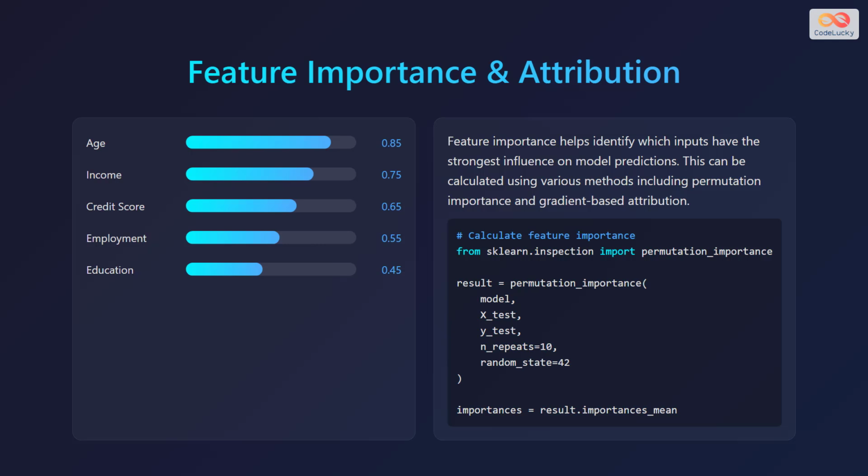Feature importance helps identify which inputs have the strongest influence on model predictions. This can be calculated using various methods including permutation importance and gradient-based attribution. To calculate feature importance, first import permutation_importance from sklearn.inspection. Result is assigned to permutation_importance applied on model, X_test, y_test, n_repeats equals 10, random_state equals 42. Then importances is assigned to result.importances_mean.